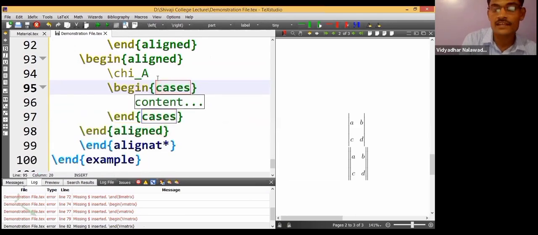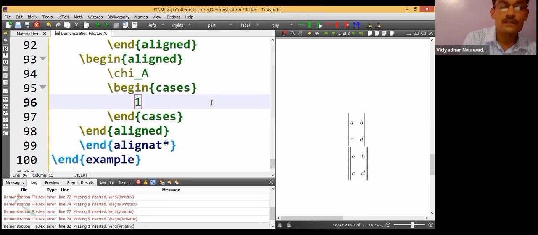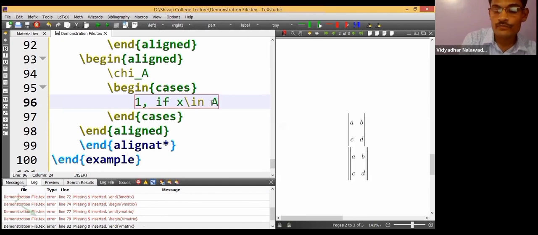Enter and then begin cases. The content, we have to type the content over here. It is again 1 comma if x belongs to A, which means backslash in.